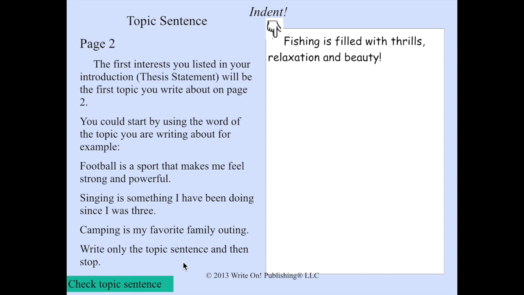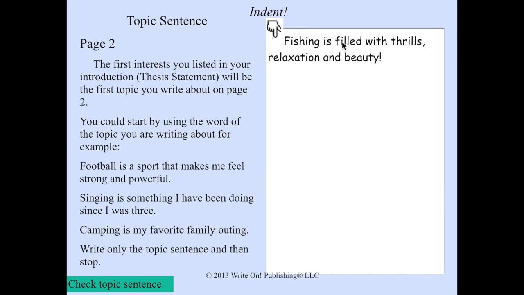Okay, so let's get to writing your topic sentence. The first interest you listed in your introduction, your thesis statement, will be the first topic that you write about. You could start by using the word of the topic you are writing about. For example, football is a sport that makes me feel strong and powerful. Or, singing is something I've been doing since I was 3. Or another example is, camping is my favorite family outing.